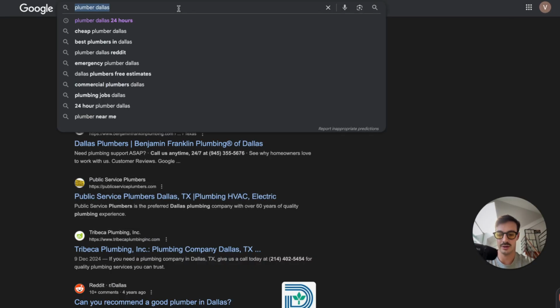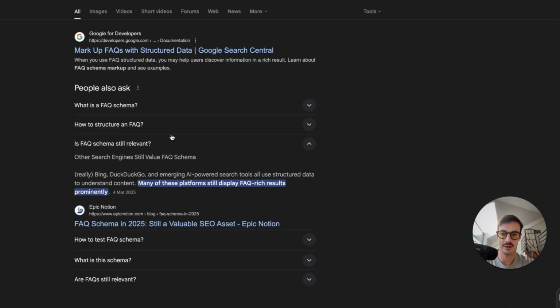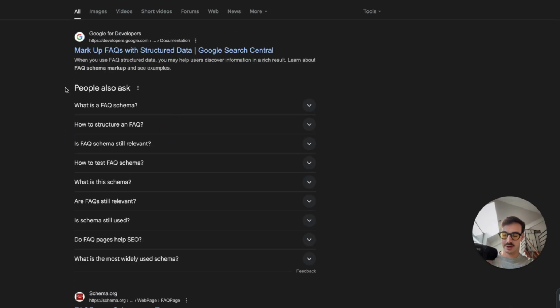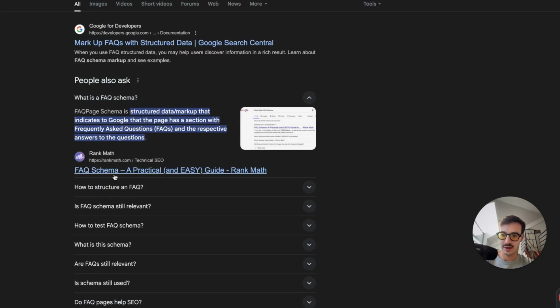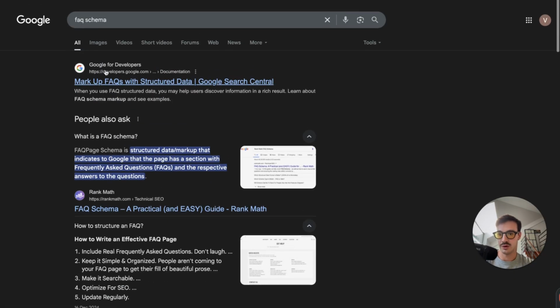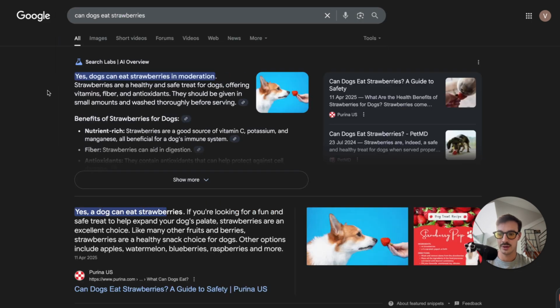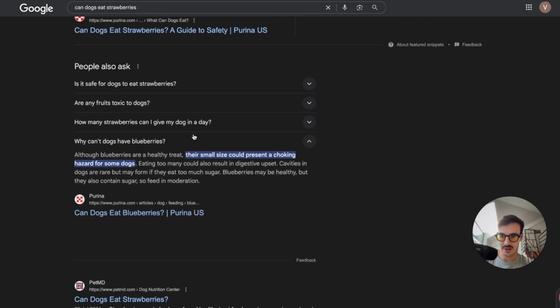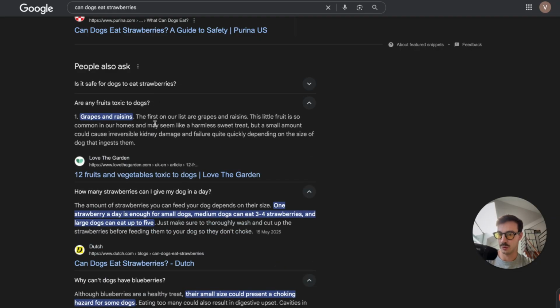Or stuff like FAQ schema. This right here is done with schema. So if you have a page on your site that has FAQs, add FAQ schema there. Schema is just a little piece of code. Add it there so when someone searches for a question, you show up here, and then you show up here as well. So for example, can dogs eat strawberries? The pages that show here have schema on their page. So if you want to show up here, it's with schema.